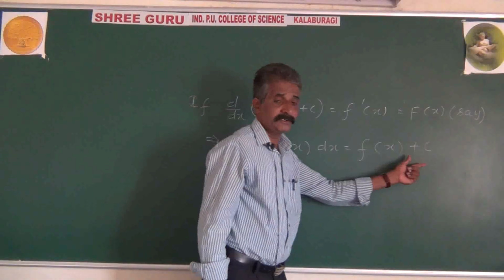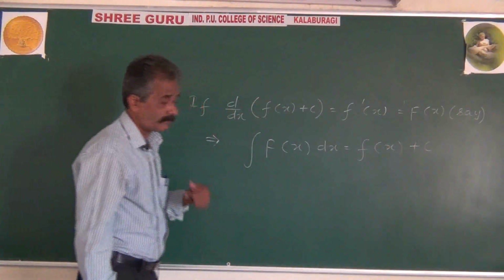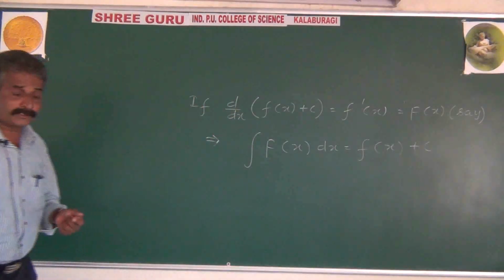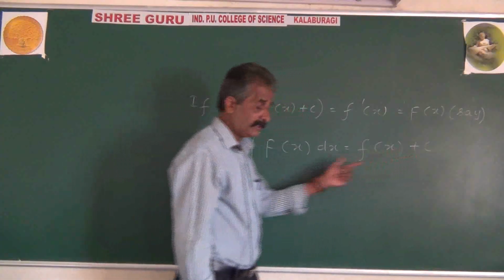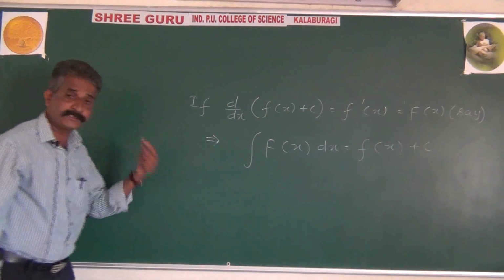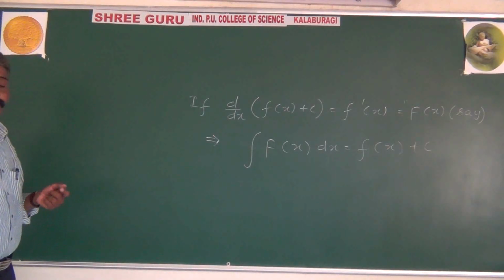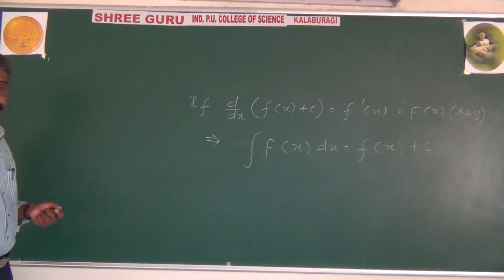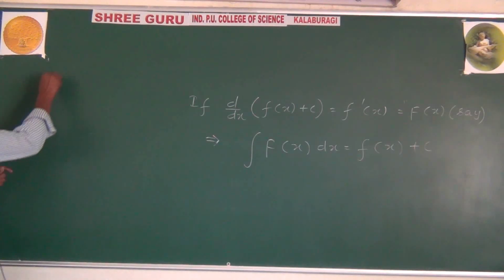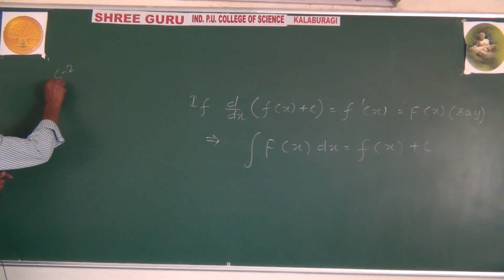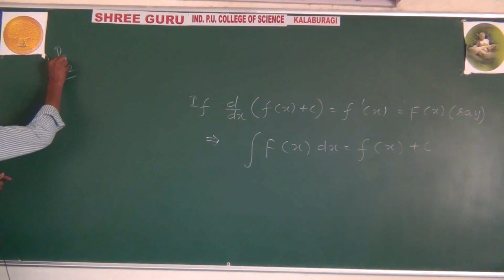C is called the constant of integration. However, it is arbitrary, meaning it does not have a fixed value. That's why such integrals are called indefinite integrals.